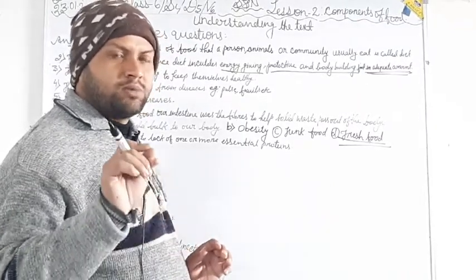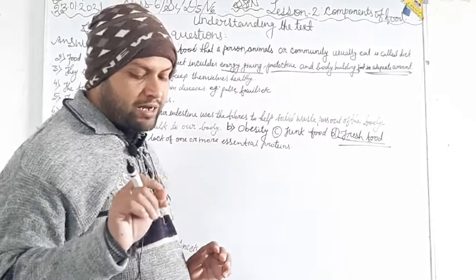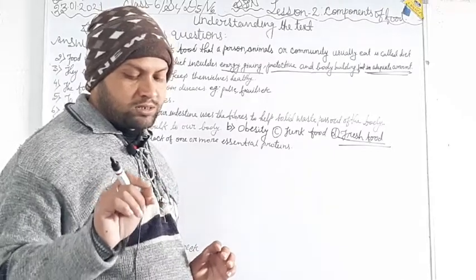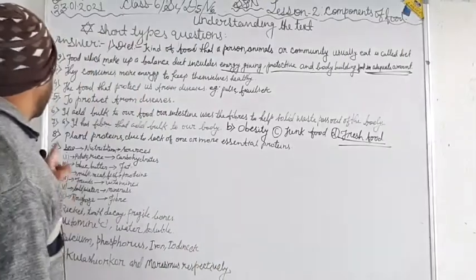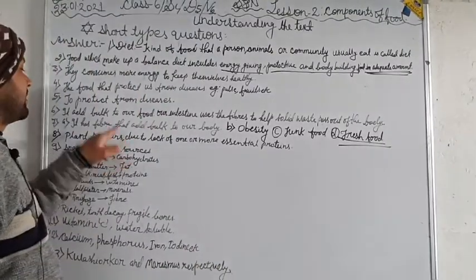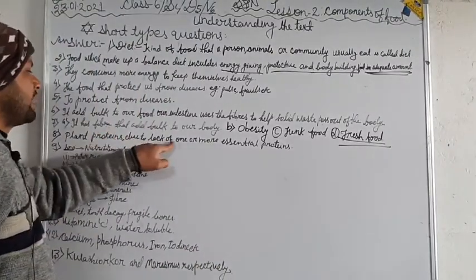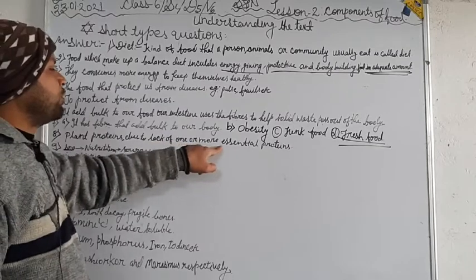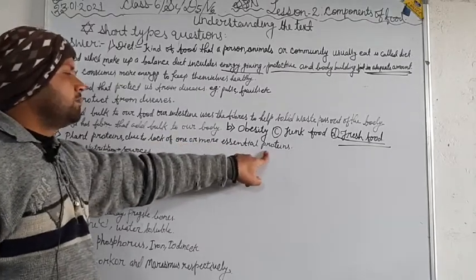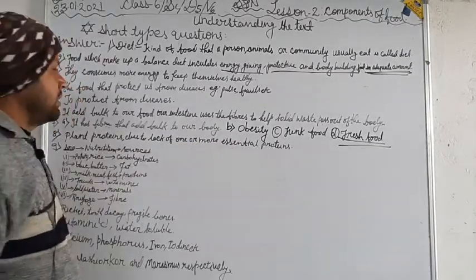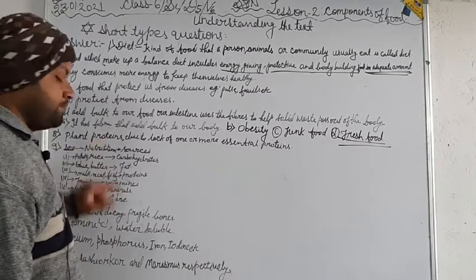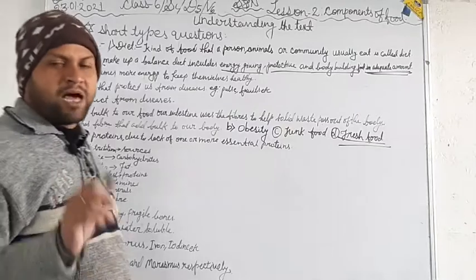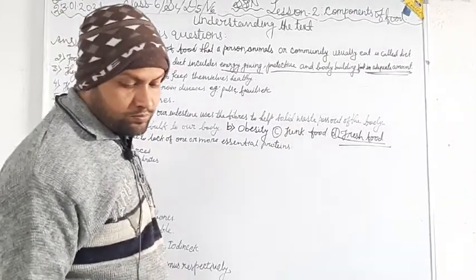Look at the question number 8. Why are animal proteins considered better than plant proteins? Animal proteins are better than plant proteins due to the lack of one or more essential proteins in plant proteins.